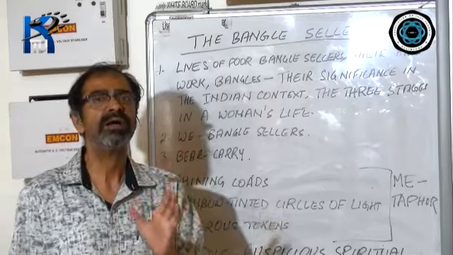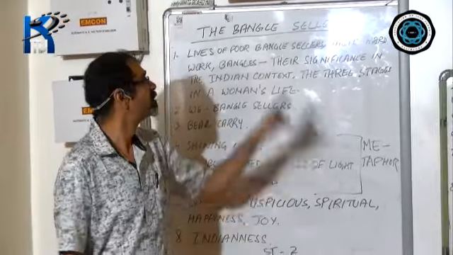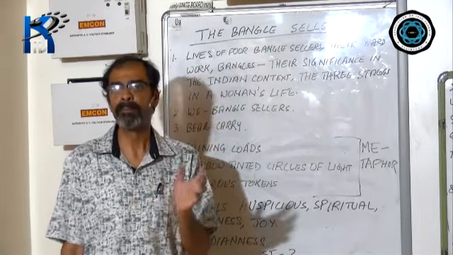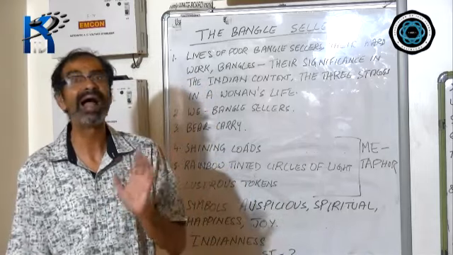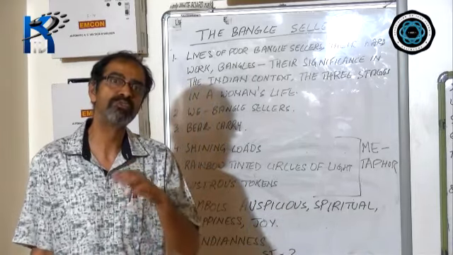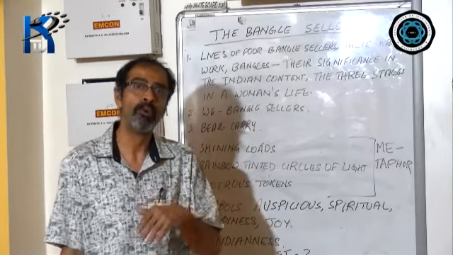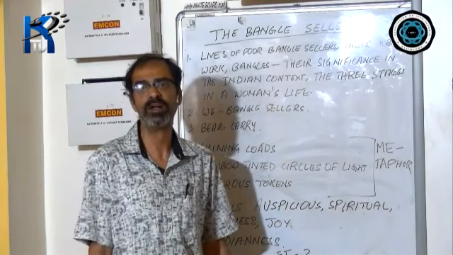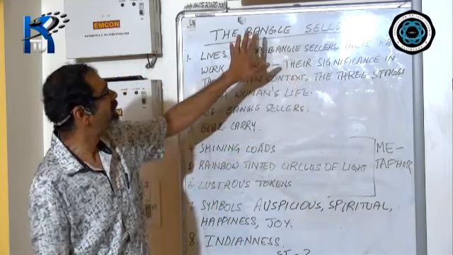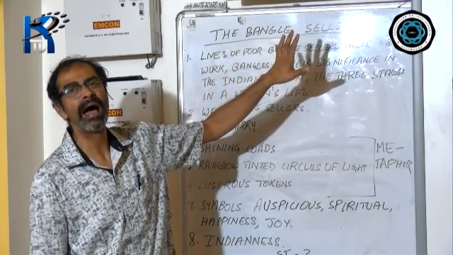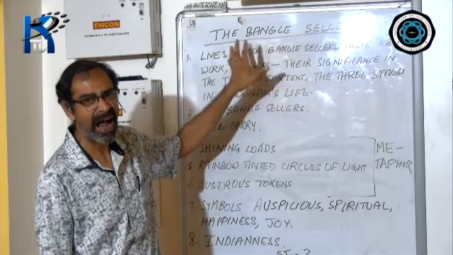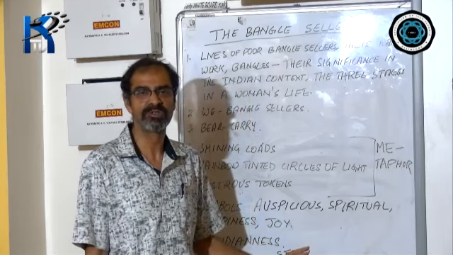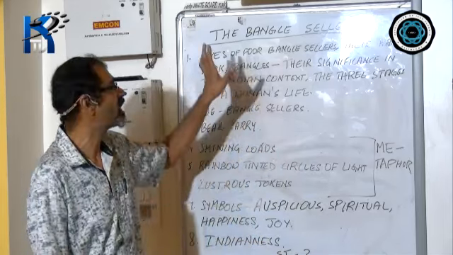Let me tell you one thing. Even though the title of the poem is The Bangle Sellers, except for the first few lines, the poem doesn't talk much about the bangle sellers. The poem talks more about bangles. The poem talks more about the three stages in the life of an Indian woman. So in a way, the title of the poem is a bit inappropriate. If the title had been Bangles, it would have been more suitable, because the poem is not just about the bangle sellers.